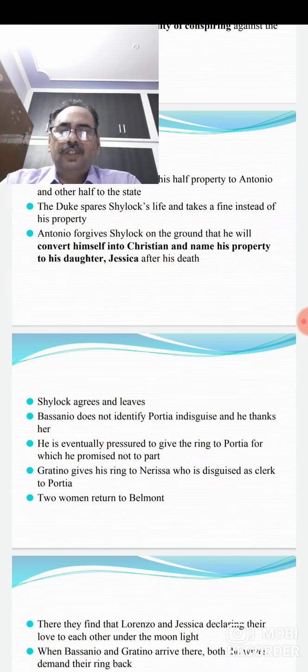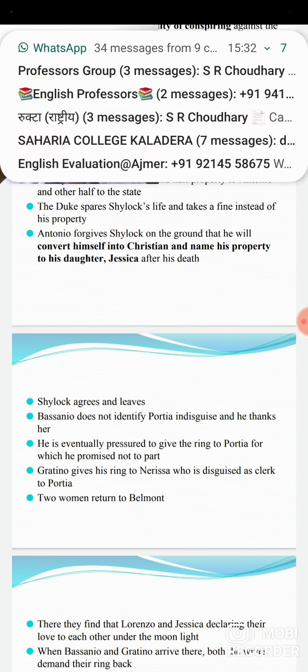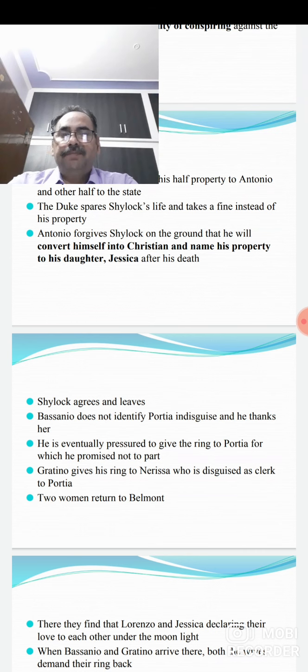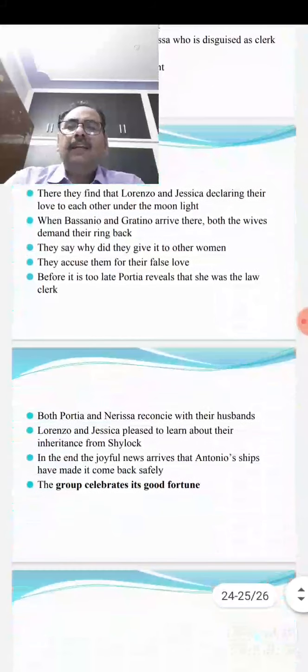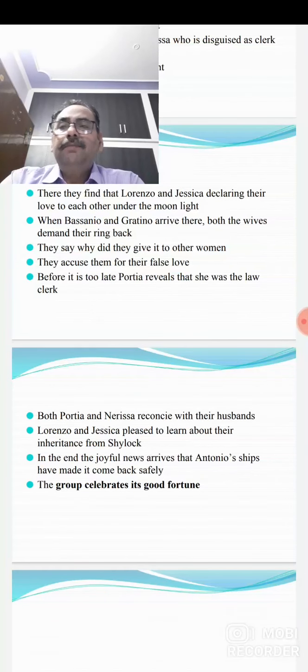Then Bassanio agrees and he gives his ring to the lawyer, that is Portia. Gracino also gives his ring to Nerissa, who is disguised as a clerk to Portia. Both the women return to Belmont, and there they find that Lorenzo and Jessica, the daughter of Shylock, have declared their love to each other under the moonlight, and they want to marry.